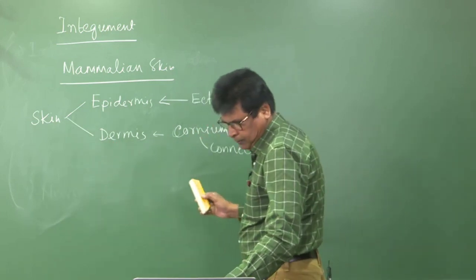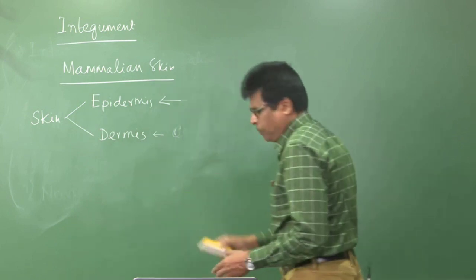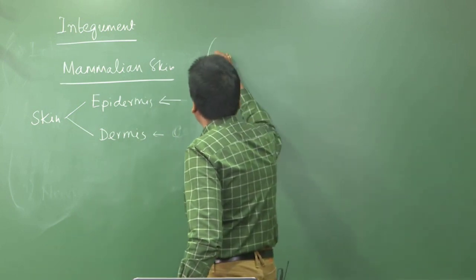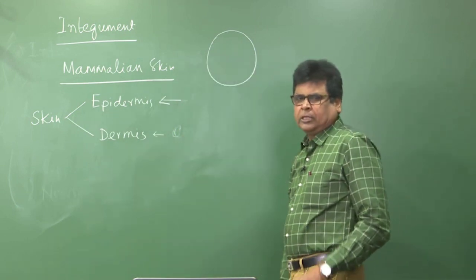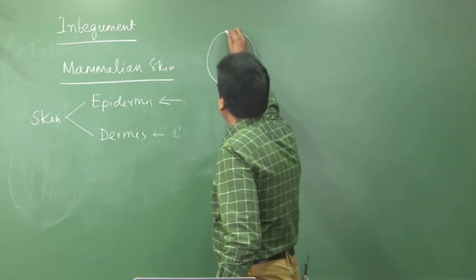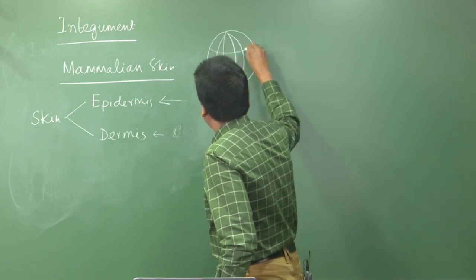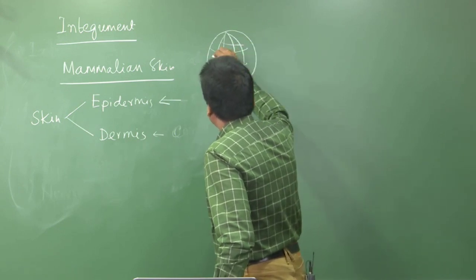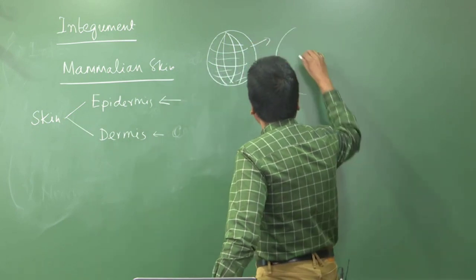For example, you see this is one zygote. I am now developing the zygote. During development, this zygote is divided into a number of cells by cleavage. When a number of cells are formed, these cells are organized in 3 layers.